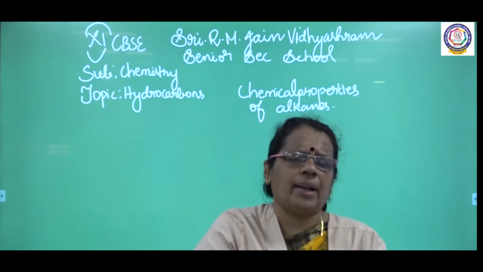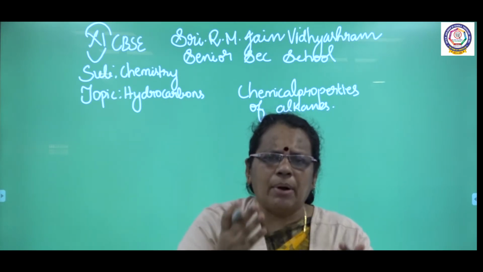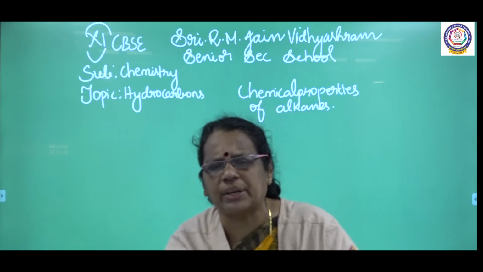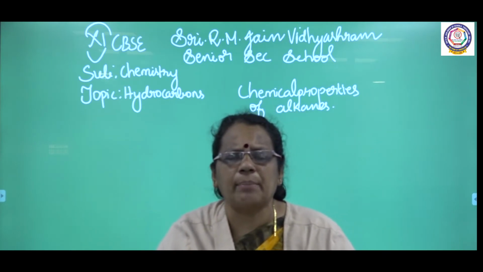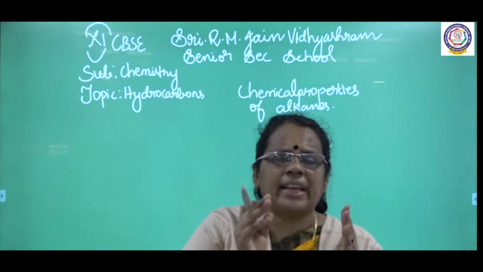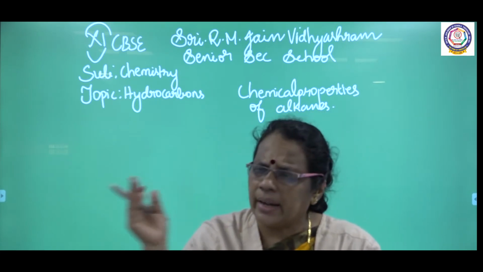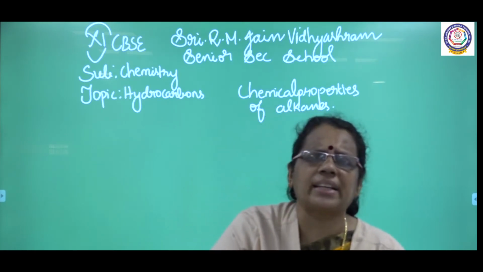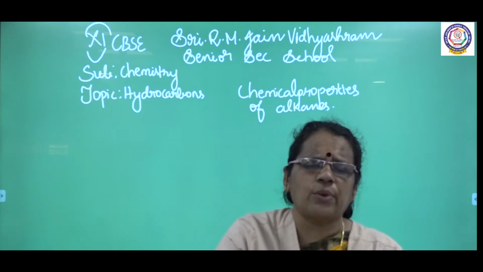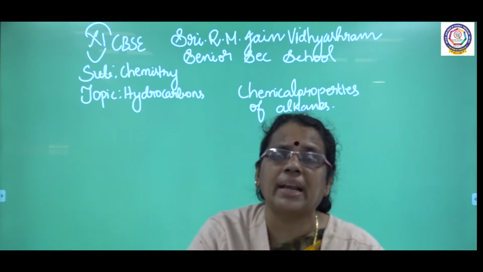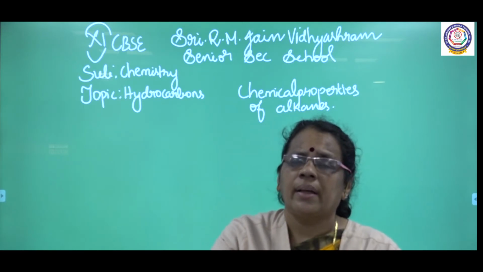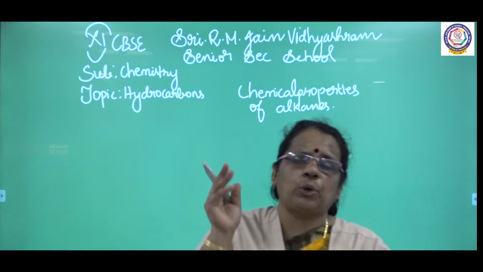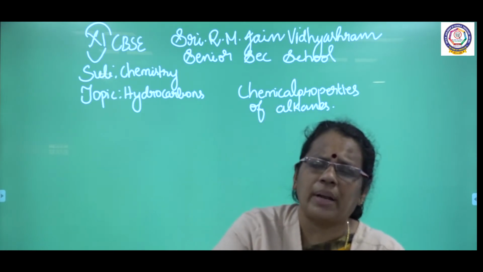Then I started with combustion, where combustion is nothing but burning. For burning I require oxygen. In combustion we have seen two types: complete combustion and incomplete combustion. What is complete combustion? Alkanes react with a sufficient supply of oxygen, and the products are carbon dioxide and water. Already I told you these combustion reactions are exothermic reactions. What are exothermic reactions? Reactions in which heat energy is liberated. Yesterday we saw that the heat energy liberated is greater, and the delta H value is negative.